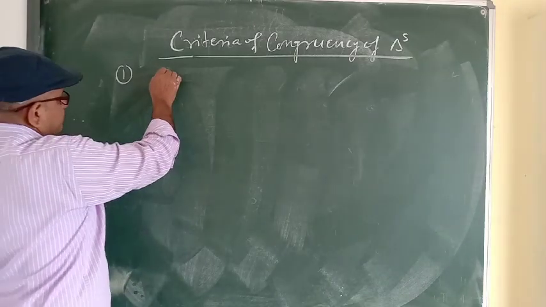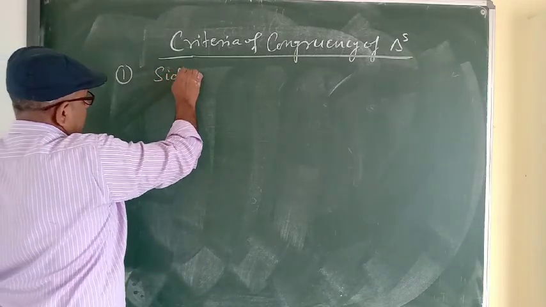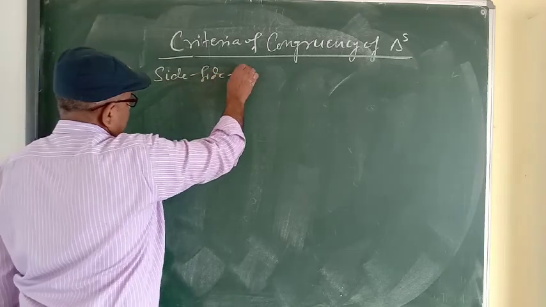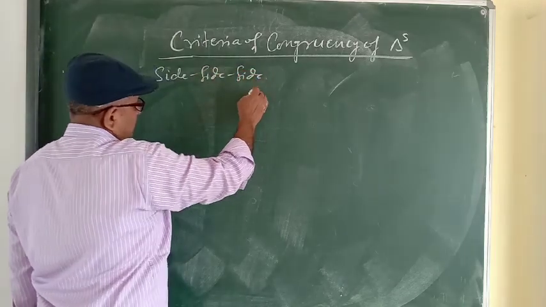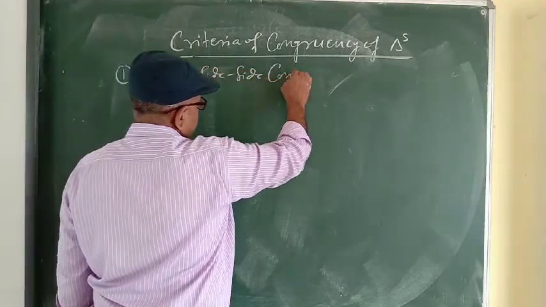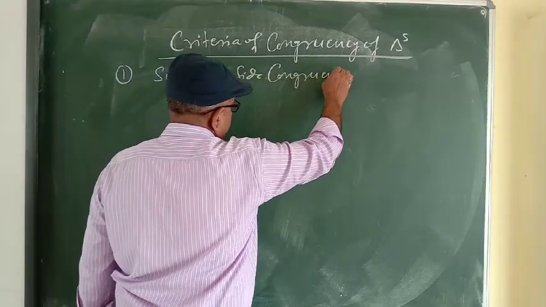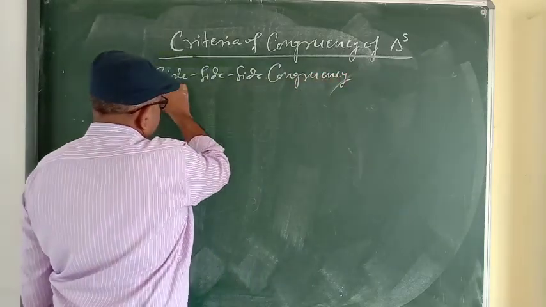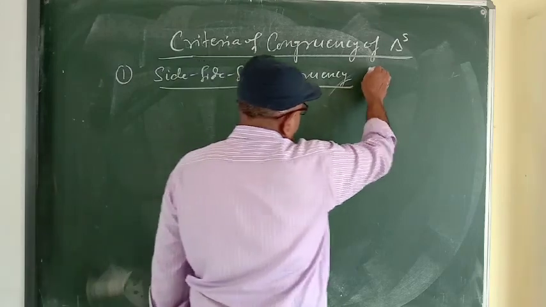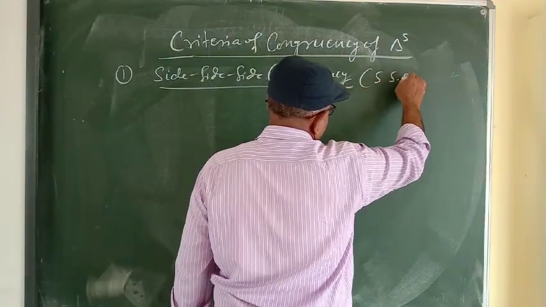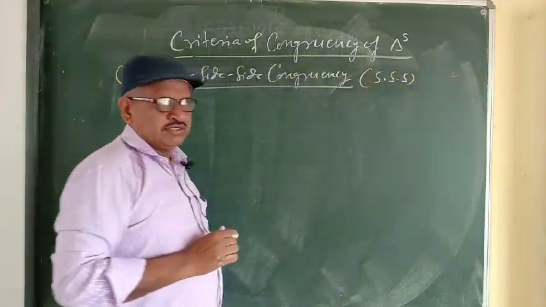First one, side, side, side congruency. We name it SSS congruency.